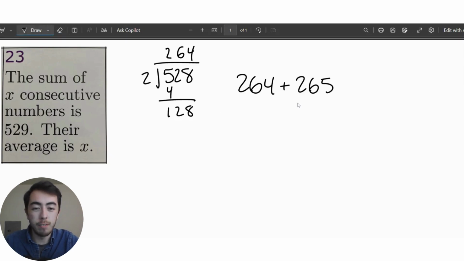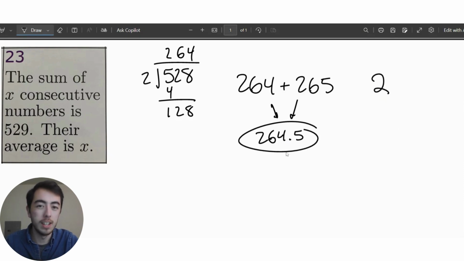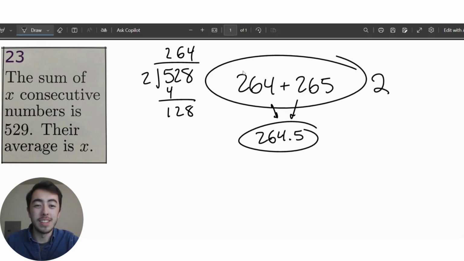But then their average would be just in the middle of them, or 264 and a half. So, okay, I have two consecutive numbers here, and their average is way too big. So I'm guessing I need to be somewhere in the middle where my numbers are fairly big and I have a somewhat large amount of numbers, but I can't be at this extreme where my numbers are huge and I only have two of them.